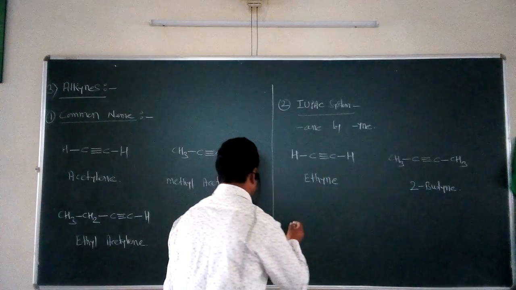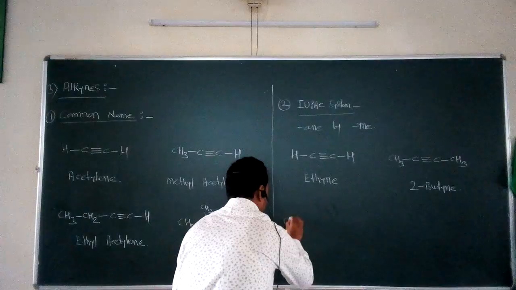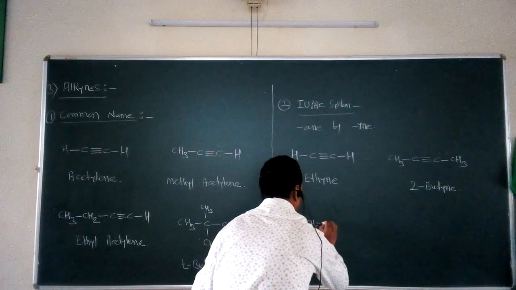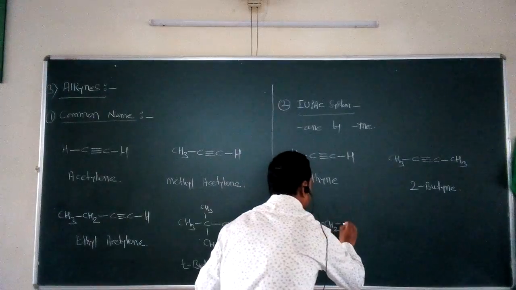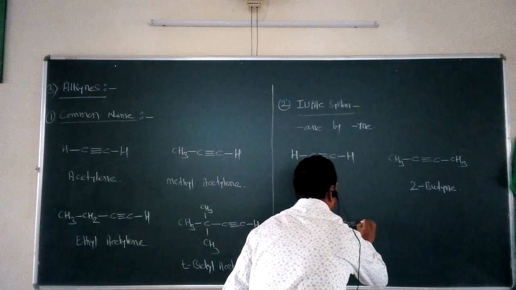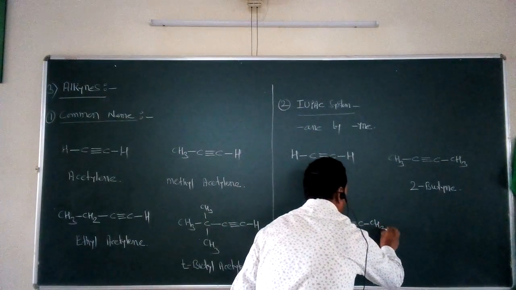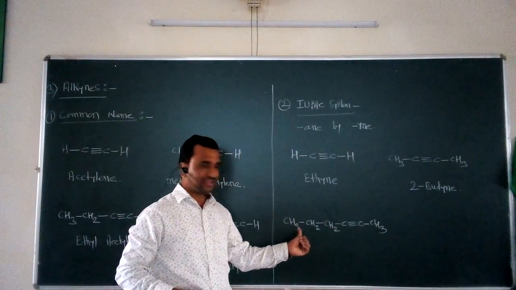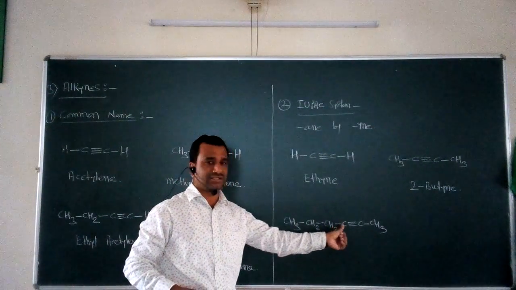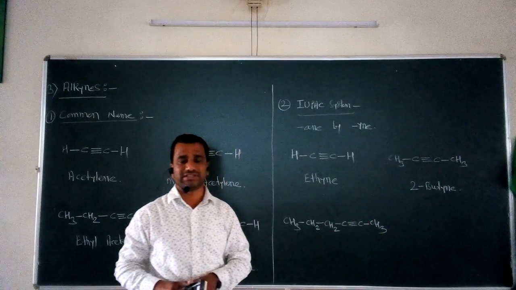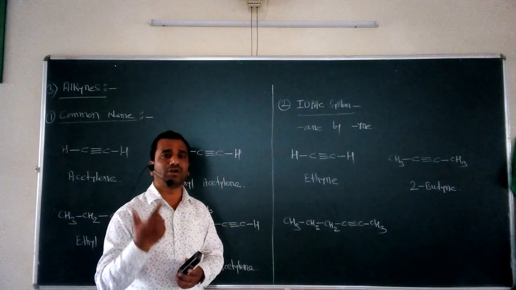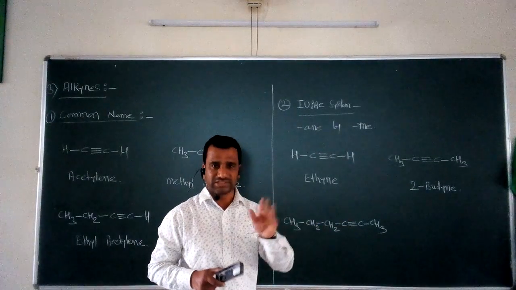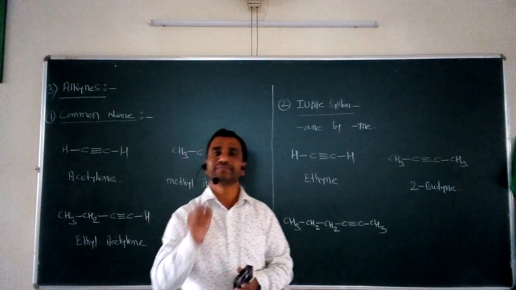In a similar way, let me take another example. Suppose this is CH3 single bond CH2, single bond CH2, single bond C, triple bond C, single bond CH3. This is another type of example. Again we have to count how many carbon atoms are there. It is 1, 2, 3, 4, 5 and 6. So 6 carbon atoms are present, so the parent alkane is hexane.